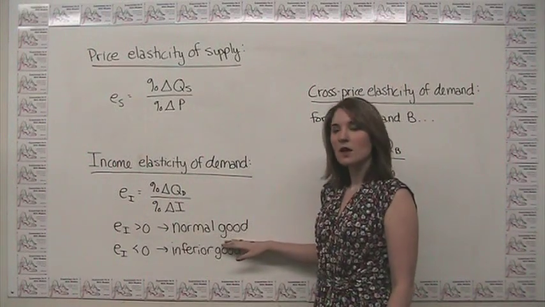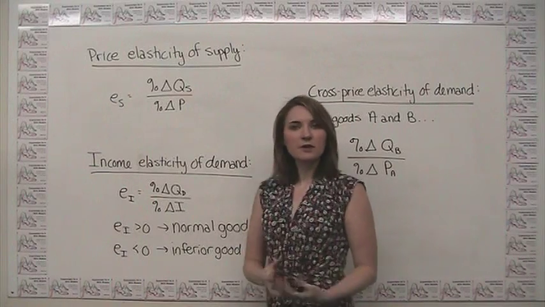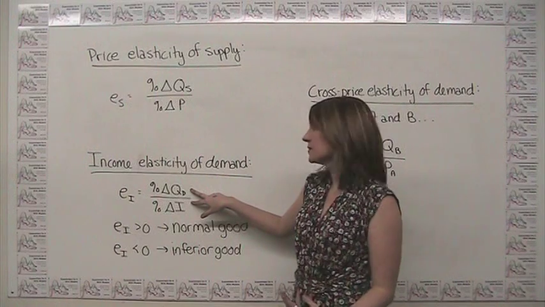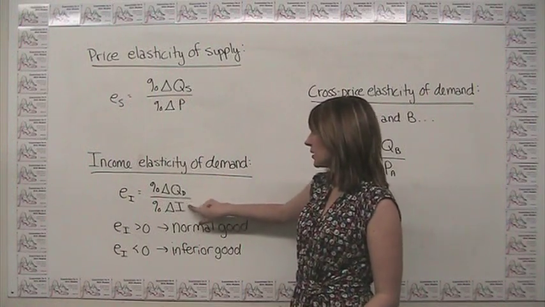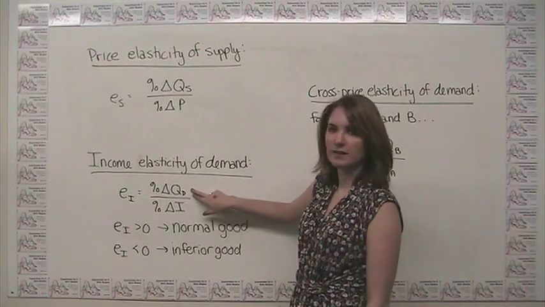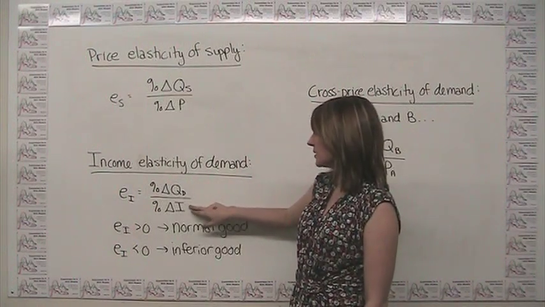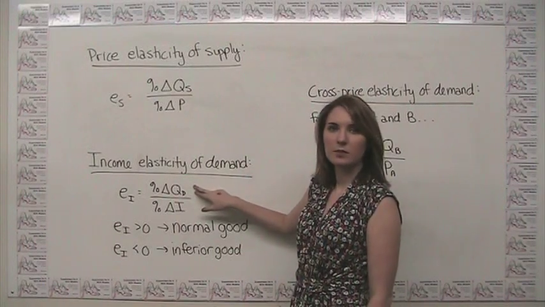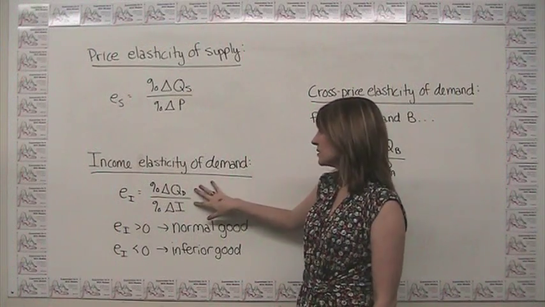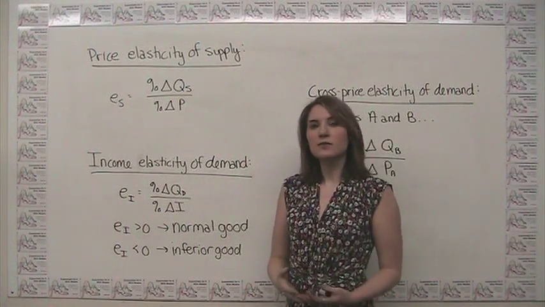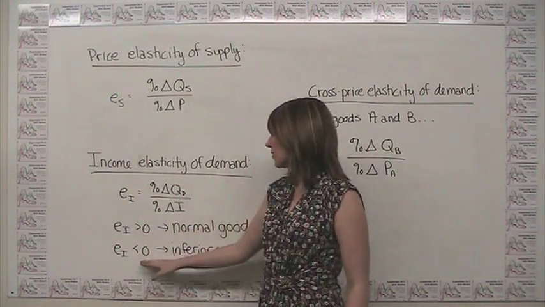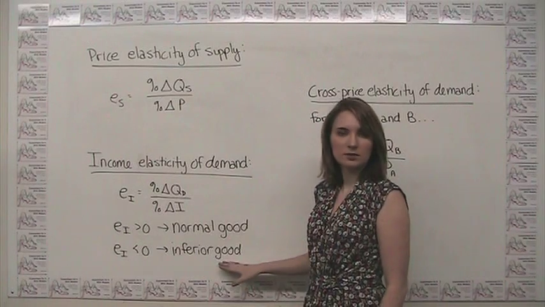On the other hand, if we have an inferior good, the numerator and denominator of our fraction move in opposite directions. Either our income is going up and our quantity demanded is going down, meaning we have a positive here and a negative here, or our income is going down and our quantity demanded is going up, which means we have a negative here and a positive here. Either way, when we divide those numbers, we're going to get a number that's less than zero. So we can say that if we get an income elasticity of demand that's less than zero, we know that we're dealing with an inferior good.